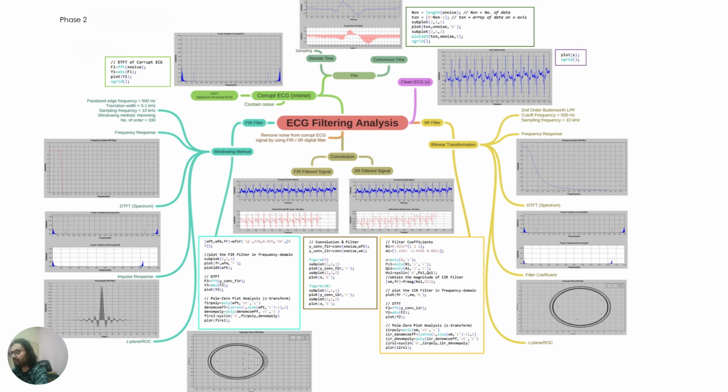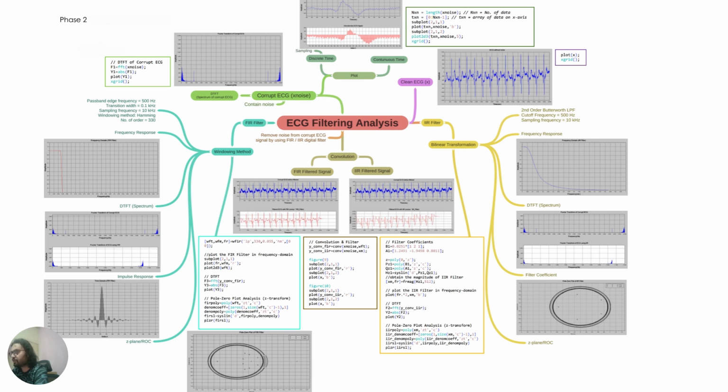Clean ECG signal after filtering. Filtering the noisy ECG using both FIR and IIR methods, a clean ECG signal is obtained. The clean ECG is visualized and compared with the original noisy signal to confirm noise removal. Frequency domain analysis.